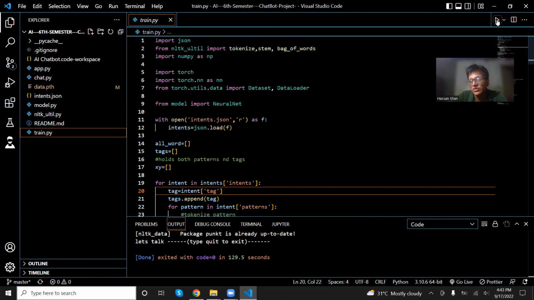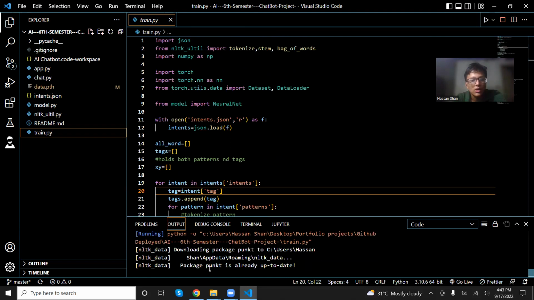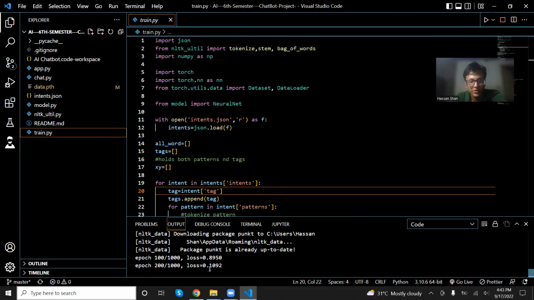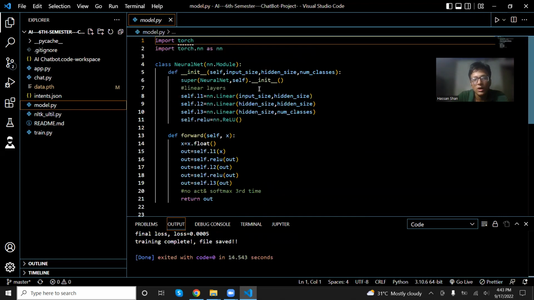So when I run my training data, you'd see it running around 1,000 tests, as you will see here. And it shows that in sequences of hundreds. So every 100 tests, you would see how much loss and gain it has. So that's another thing that neural networks have, because PyTorch is actually a machine learning framework. So we'll be working with neural networks over here. As you can see, the model has that over here.